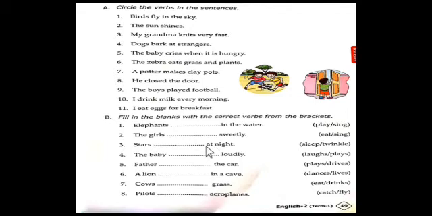So twinkle is the correct verb here. Write the verb twinkle here. Stars twinkle at night. Students, after filling in the correct verb, once again you read the sentence.